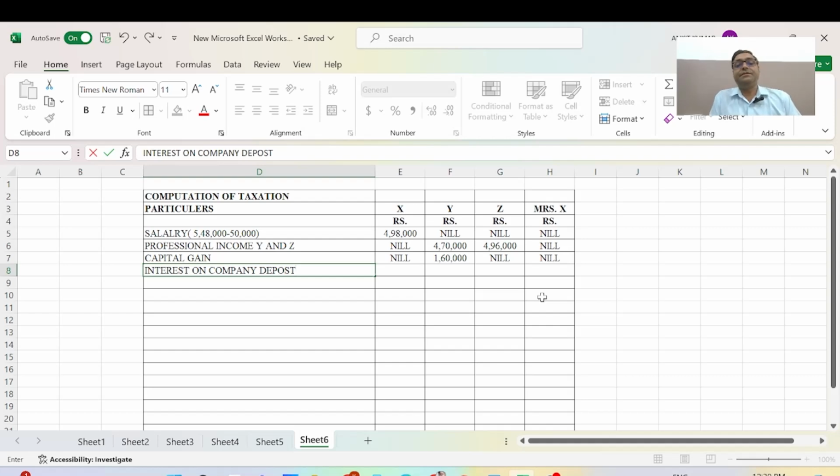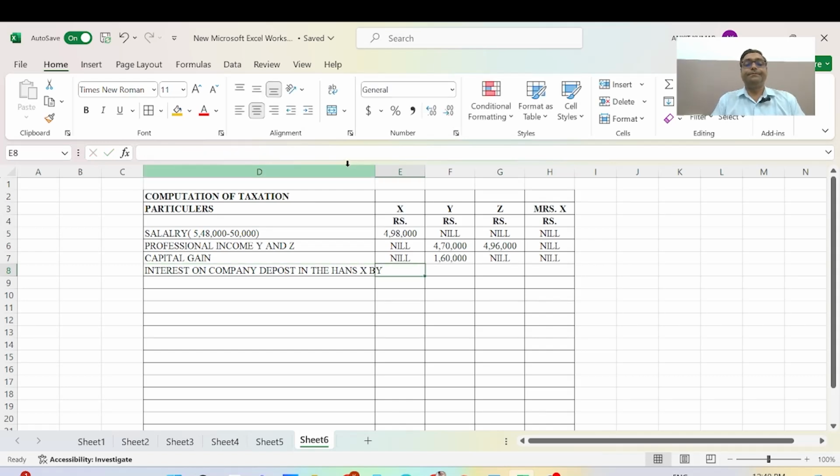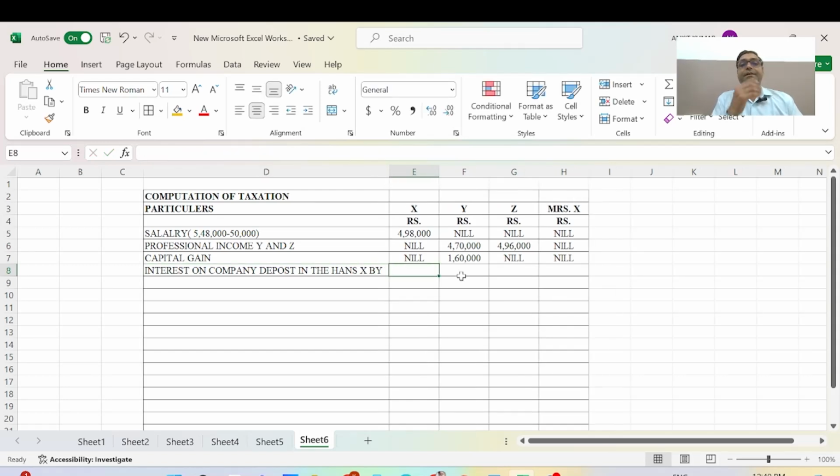The deposit is in the hands of X and Y. First of all, the calculation: how does it come? Now I will do the calculation.